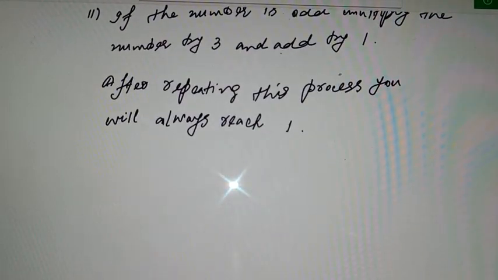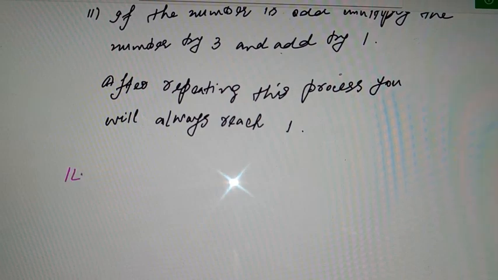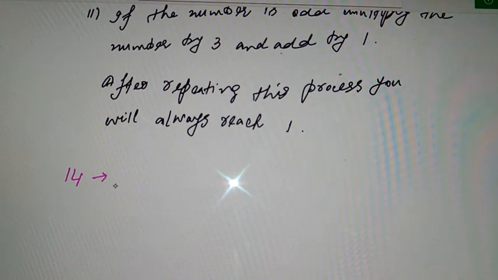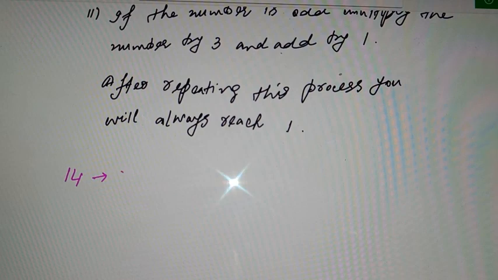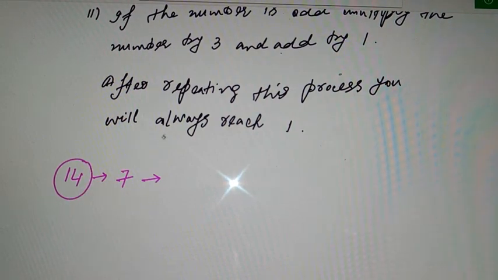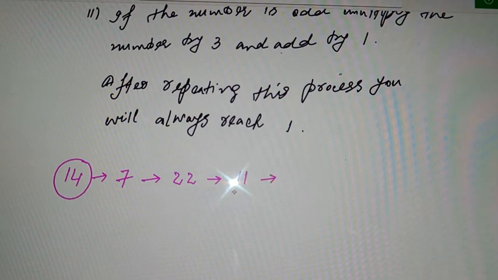Let's take one even number first. Let the number be, for example, 14. We have set the rule for even numbers: if it is an even number, divide by 2. When we divide 14 by 2, it is 7. But it's an odd number, and there's a rule for odd numbers: multiply it by 3 and add 1. So 7 times 3 is 21, 21 plus 1 is 22. Now divide it by 2, that's 11. Again, it's an odd number, so multiply by 3 and add 1, that's 34.